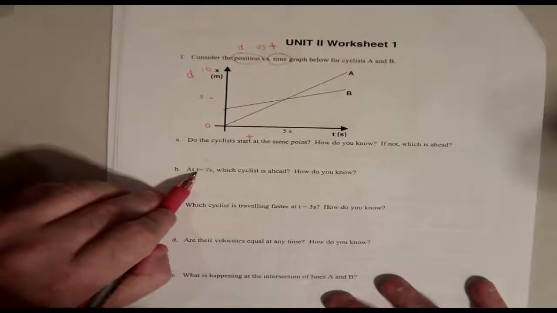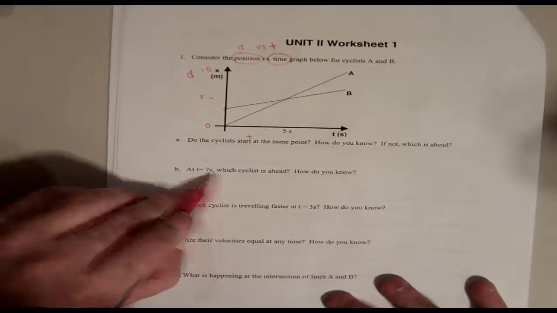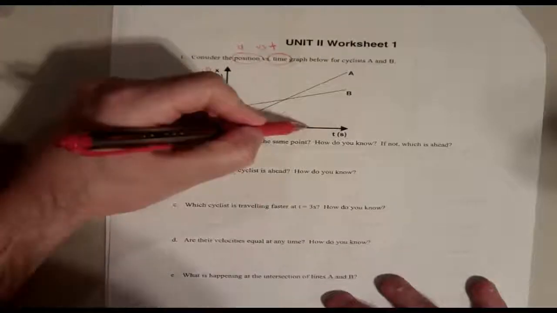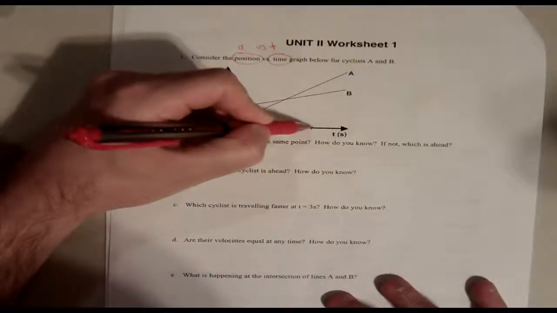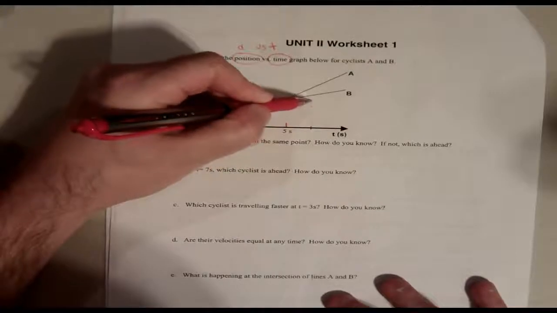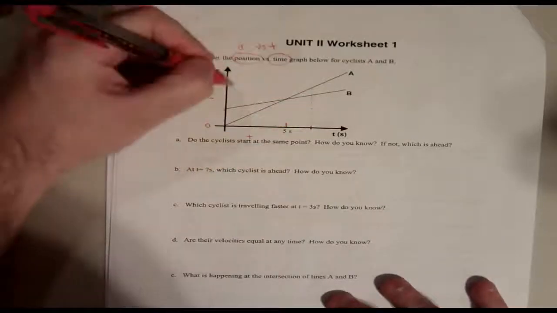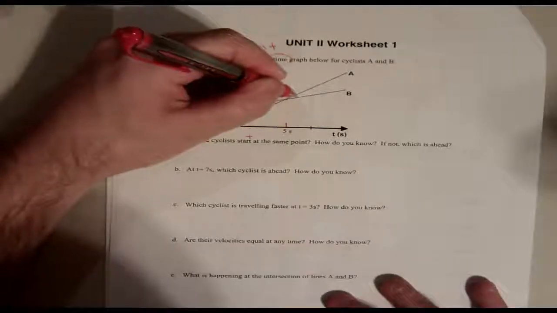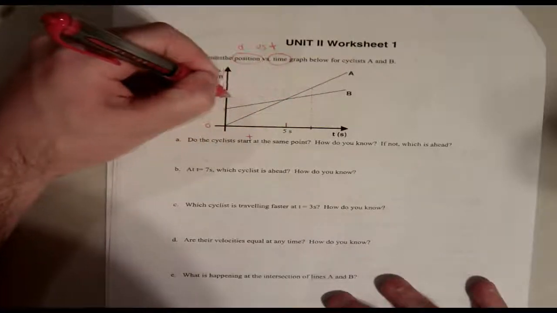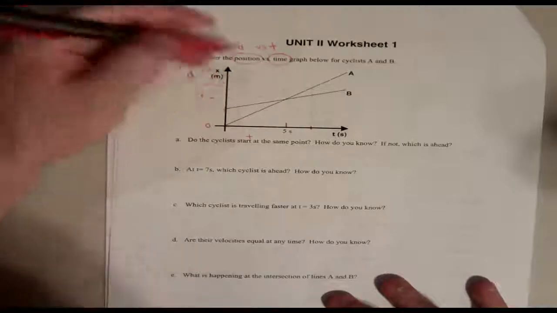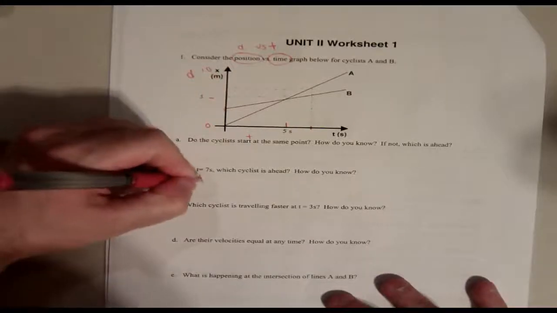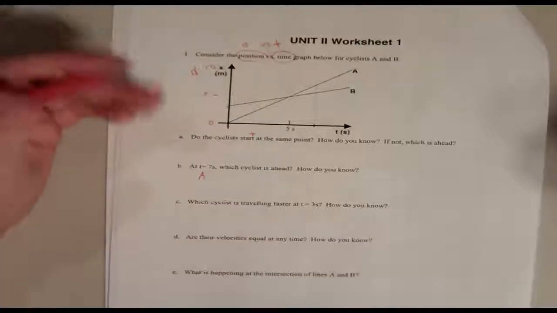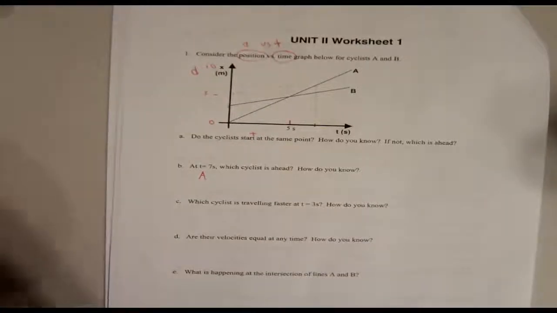At time equals 7 seconds, which cyclist is ahead? Okay, so if this is 5 seconds, I'll just randomly say this is 7, right? And we dot this up. Ahead means furthest on the distance. So A is about there. I know this is not really super accurate. B is about here. Looks like A is ahead. At 7 seconds, A is ahead because their line's further up. I mean, there's no other way to put it. They have a steeper line, right?